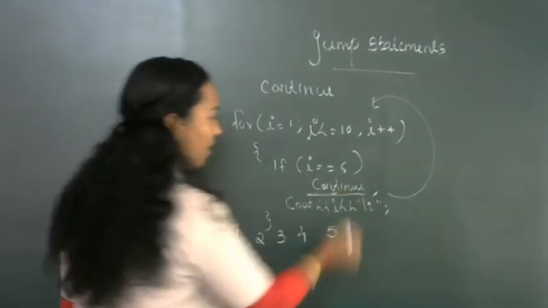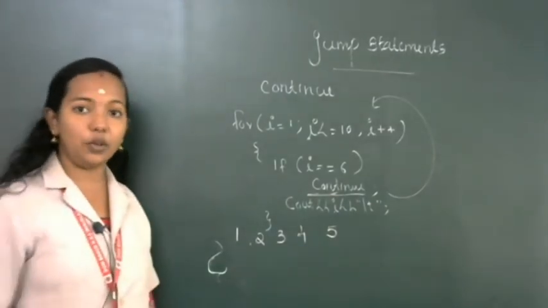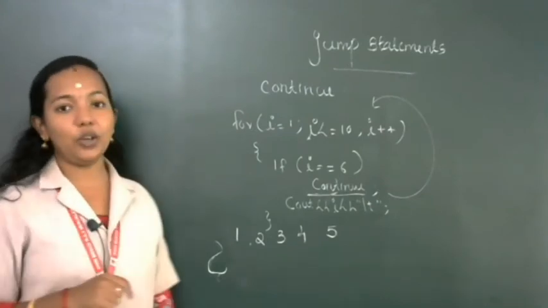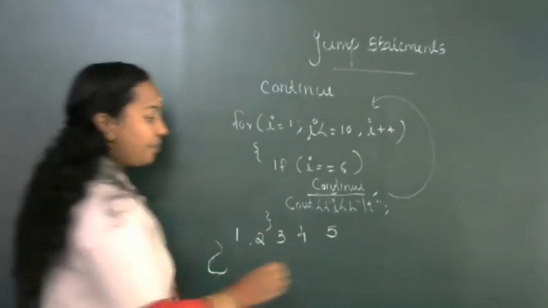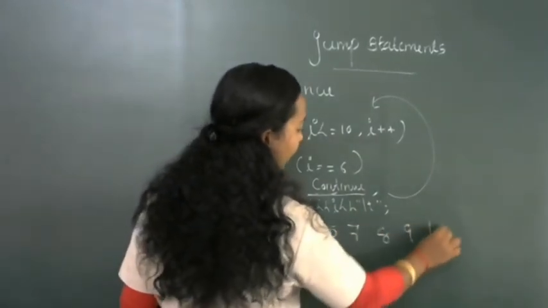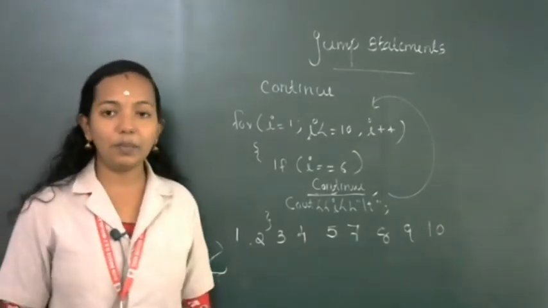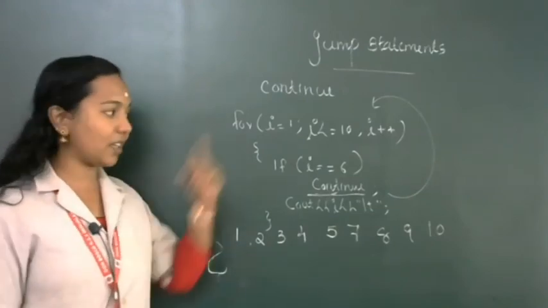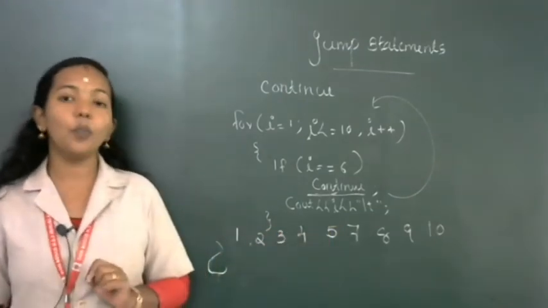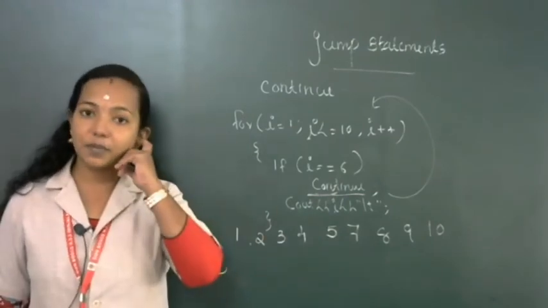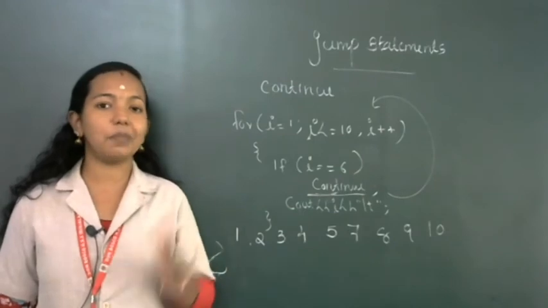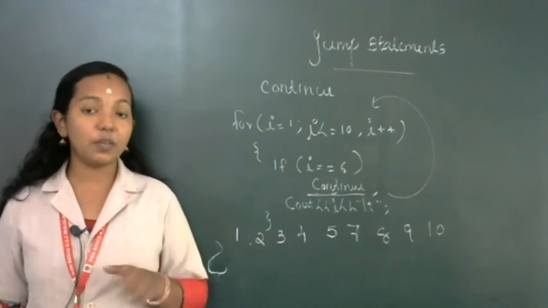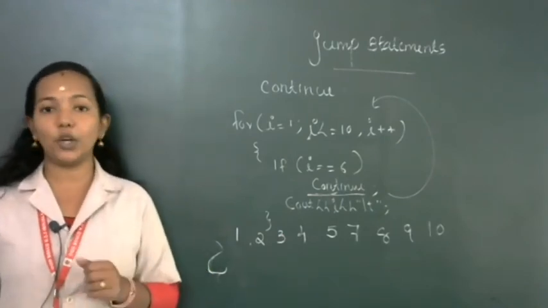So that's the condition here: i equal to 6, continue. We are continuing the iteration; you don't want to print anything on the screen. Again the value of i changes to 7, then we will get 7, 8, 9 and 10. There will be no number 6 in the output, because when the value of i reaches 6, it continues the iteration and does not execute the body of the statement. So continue is a jump statement. It is used to continue the iteration by skipping some part of the program.